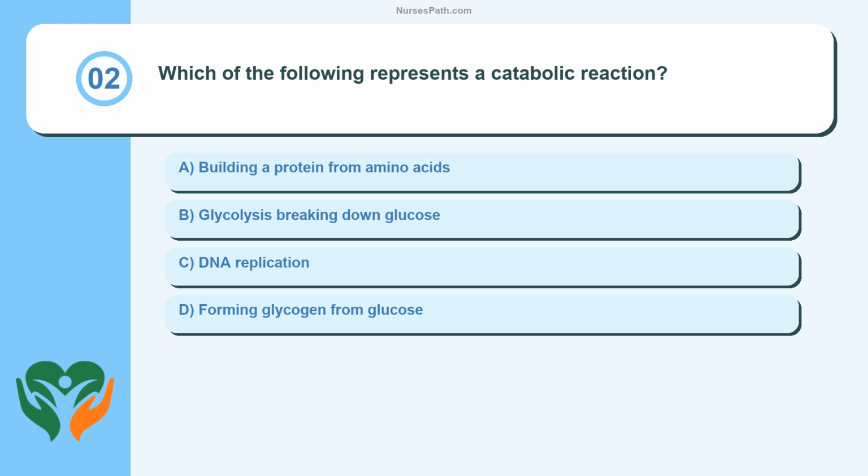Question 2. Which of the following represents a catabolic reaction? Building a protein from amino acids. Glycolysis breaking down glucose. DNA replication. Forming glycogen from glucose.